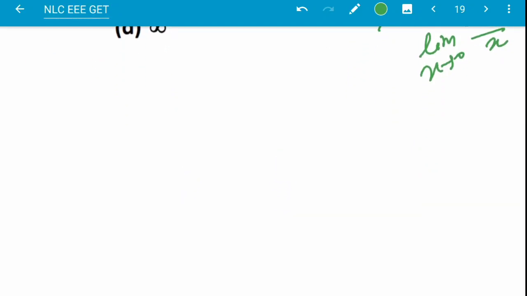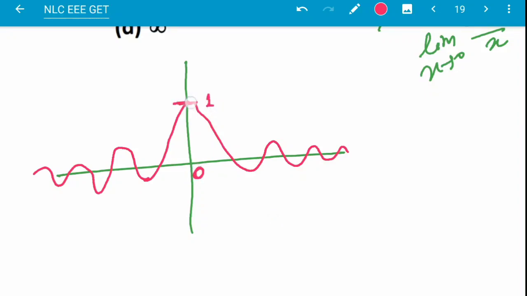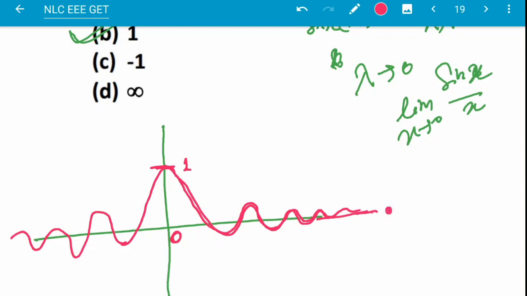What is the waveform representation of the sinc function? This is the waveform representation. At 0 the value is 1, and then the shape of the waveform is sinusoidal and the amplitude decreases gradually. At infinity the value is 0.